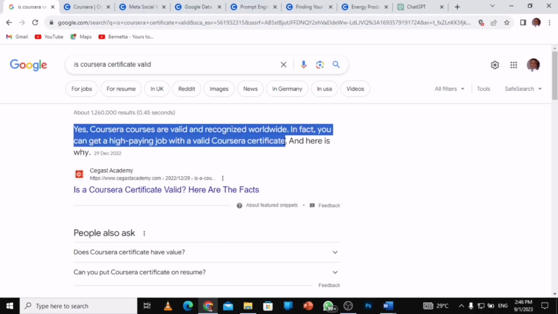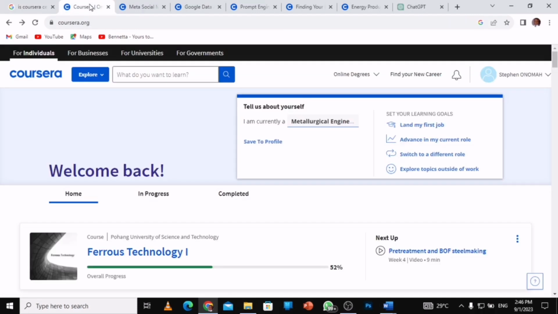So after this video, you will be able to apply for financial aid. And please, the financial aid is for developing countries, right? So if you're in a developing country, you can apply for this financial aid. So let's get into it. Then you go and search for Coursera. If you are new, you just log in with your credentials. You can use your Google account, very simple, and this is the interface of Coursera.